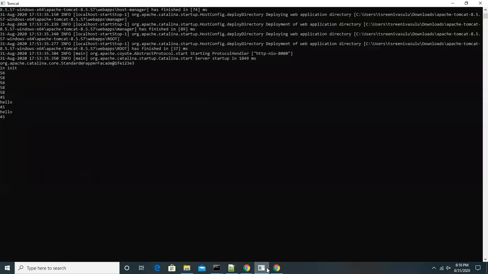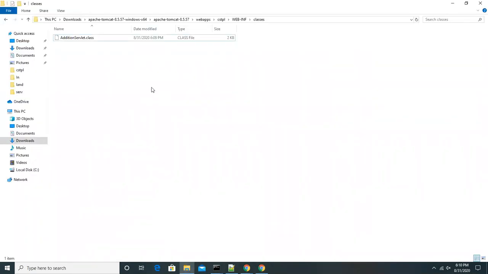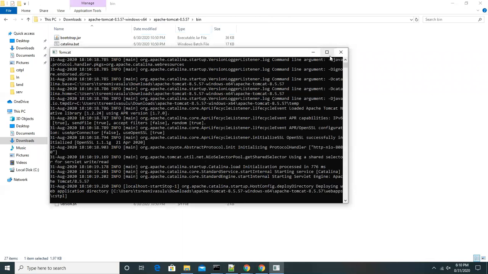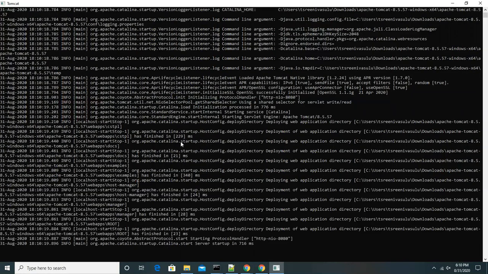When you change the classes or web.xml or anything, you have to restart the server. That's what I'm doing here. So I restarted the server successfully.